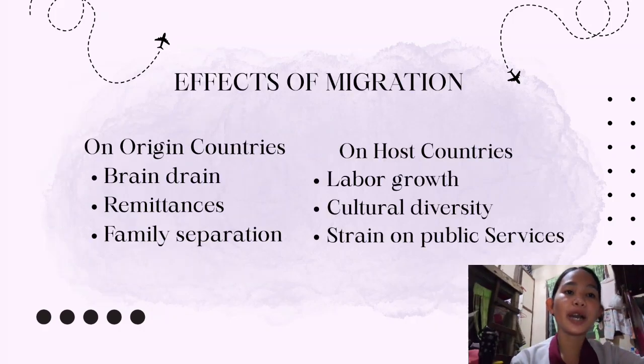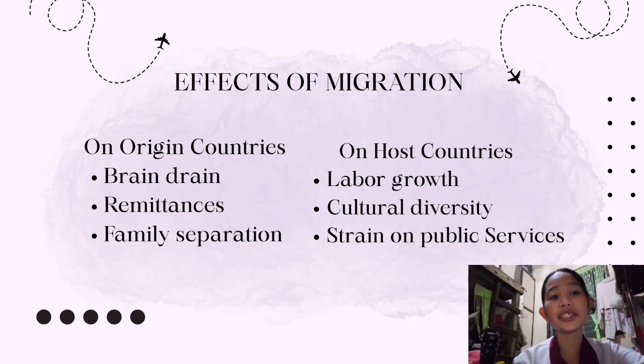So lastly, we have here the effects of migration. We have effects of migration on origin countries and on host countries. First, in origin countries, or countries where people are leaving, the effects may be brain drain, remittances, and family separation.